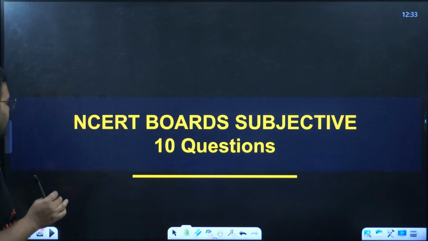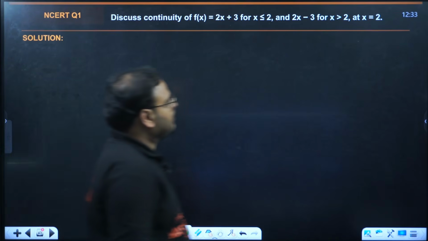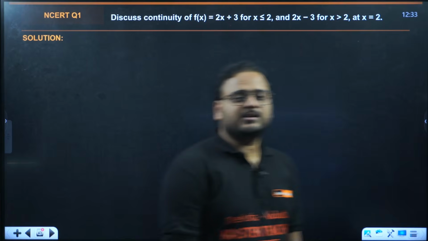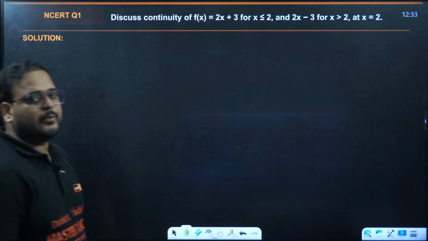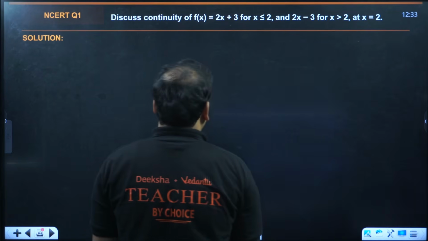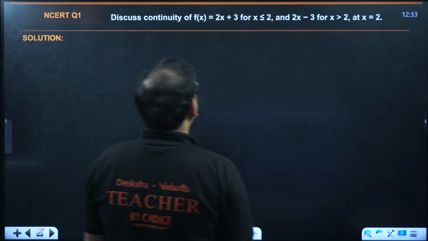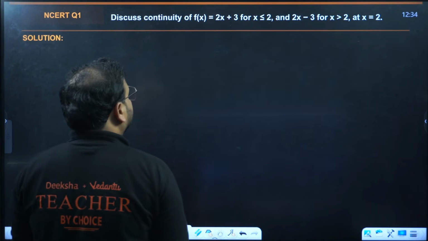Moving on to board style questions. Now we have 2x plus 3 and 2x minus 3, and we are supposed to find the continuity at the point 2. Okay sir, let's do it. Let us do it.